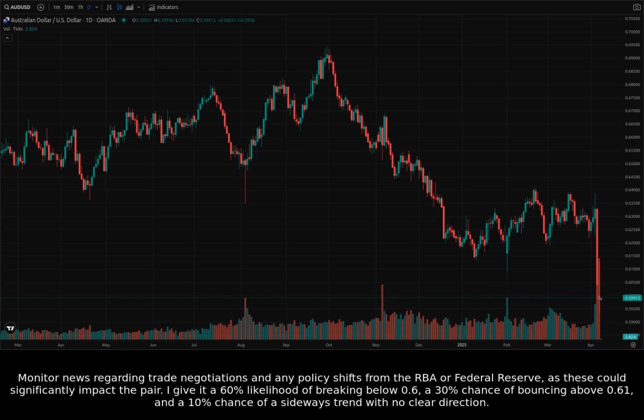Monitor news regarding trade negotiations and any policy shifts from the RBA or Federal Reserve, as these could significantly impact the pair. I give it a 60% likelihood of breaking below 0.6, a 30% chance of bouncing above 0.61, and a 10% chance of a sideways trend with no clear direction.